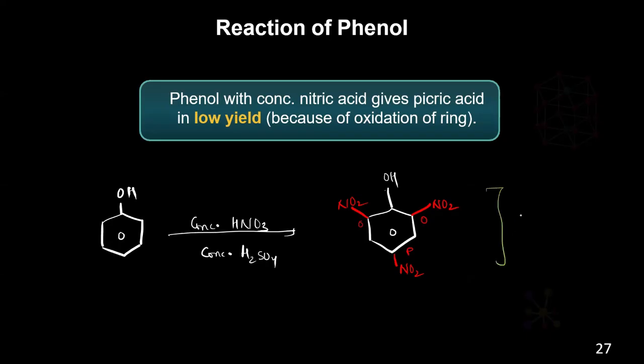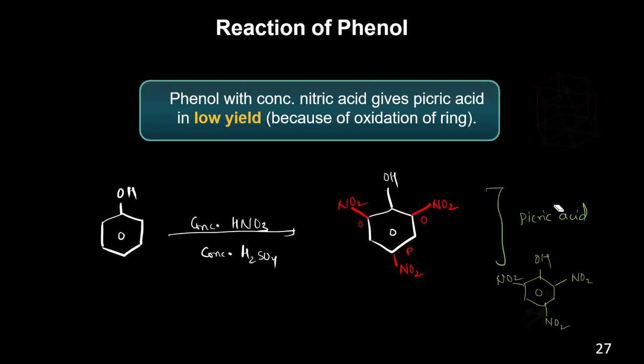So what is this picric acid? It's nothing but nitrogen dioxide groups present on both the ortho positions and the para position, and there is a phenol. So that's called picric acid. You can remember it like that. Just take a phenol, OH, and put the NO2 groups on these positions. So that will become the picric acid.